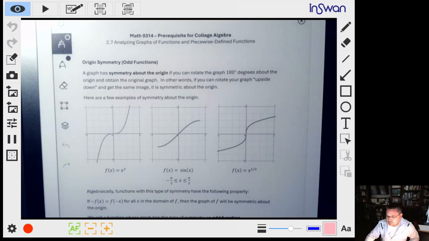And what I like to do to demonstrate this is to rotate my image. And so I'll literally just take my paper and rotate it upside down. And what we're looking for is, do we see the same graph? Okay, so if we can spin our paper, when we spin it upside down, if we see the same graph that we did when it was upright or normal, then that graph demonstrates the function is an odd function, and the graph has point symmetry about the origin. So what does that mean?